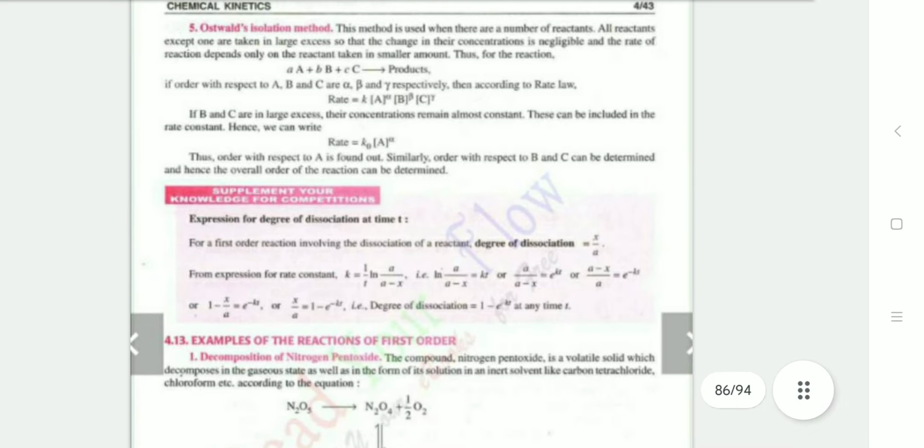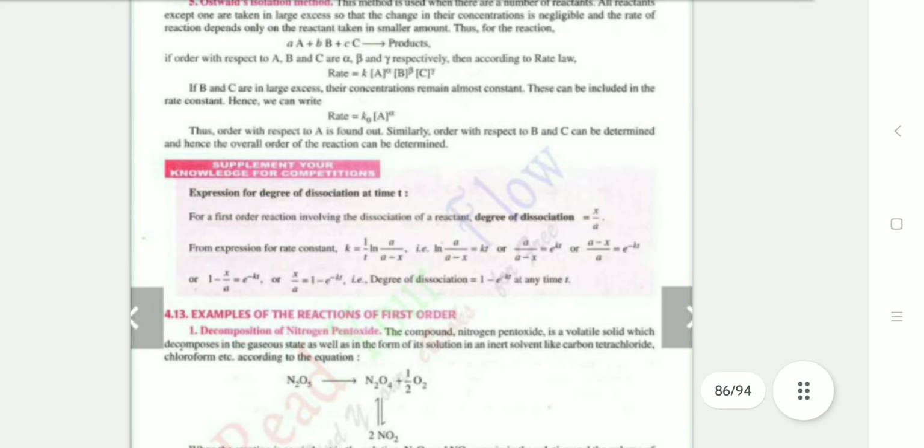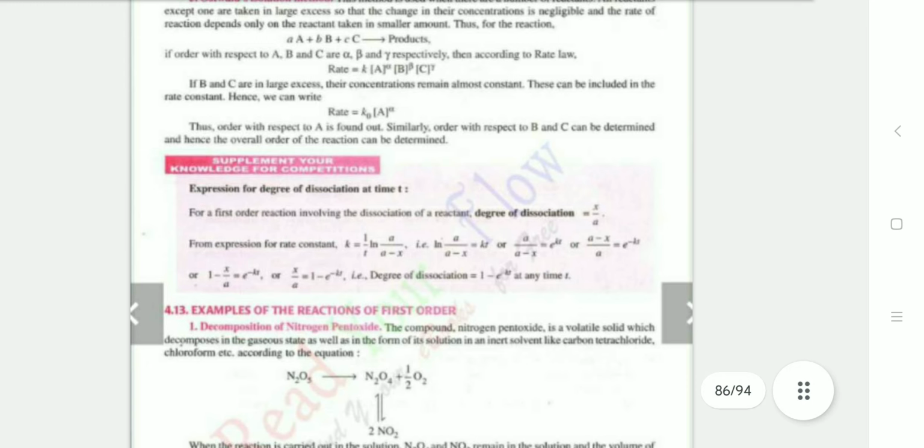Fifth is the Ostwald isolation method. This method is used when, of the number of reactants, all except one are taken in large excess, so their concentration change is negligible and the rate of reaction depends only on the concentration of the reactant taken in the smaller amount. For the reaction αA + βB + γC converted into products, the order with respect to A is found, and similarly the order with respect to B and C can be determined.